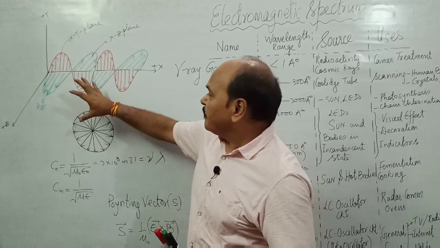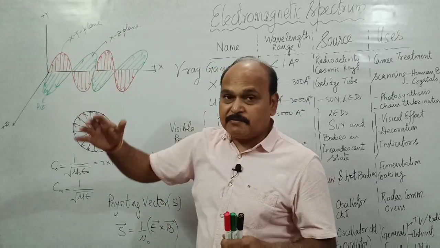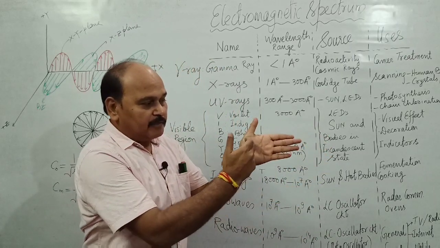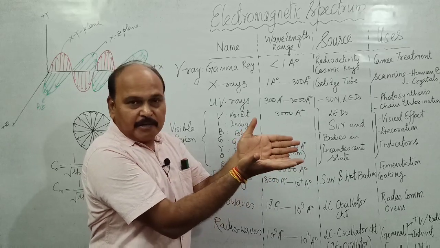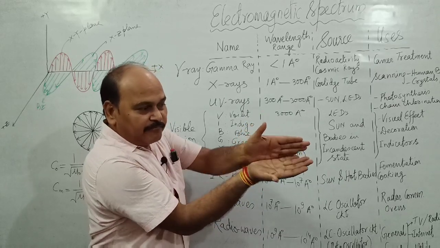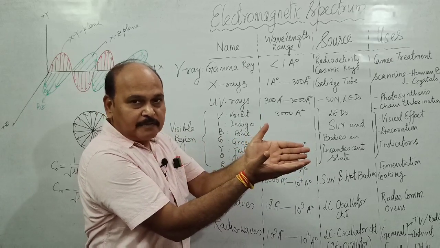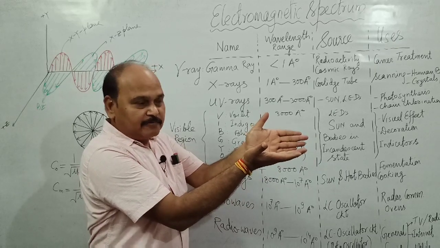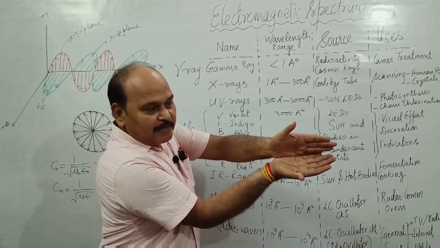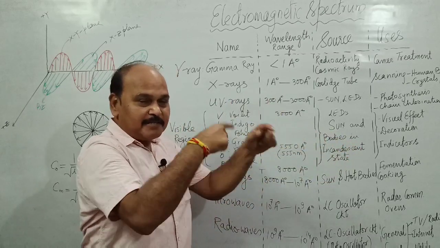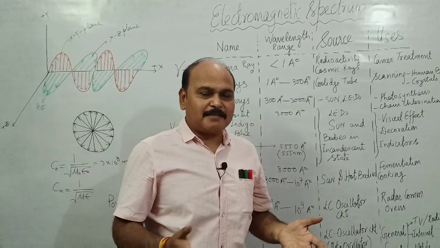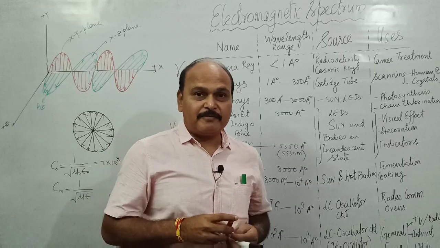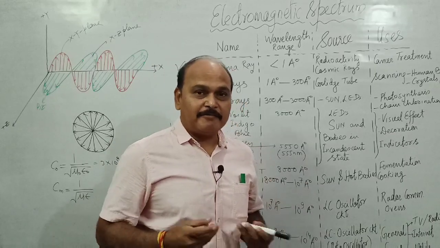This is what I showed you with the help of this very simple teaching tool. And what happens? These very planes in which we have electric field and magnetic field vectors, if this is the plane of electric field vector, this is the plane of magnetic field vector, these very planes rotate very fast. At any instant, if the two planes where we have electric field and magnetic field loops are like this, at the very next instant the situation will be like this, and like this. So these very planes rotate, and the rotation is so high that we are never ever able to see the instantaneous position of, say, an electric field vector.